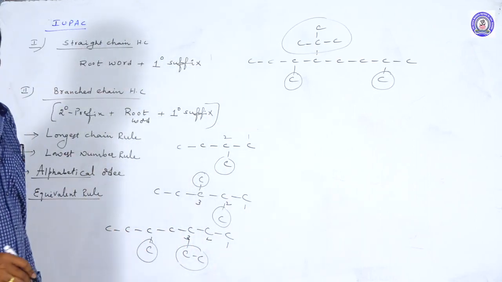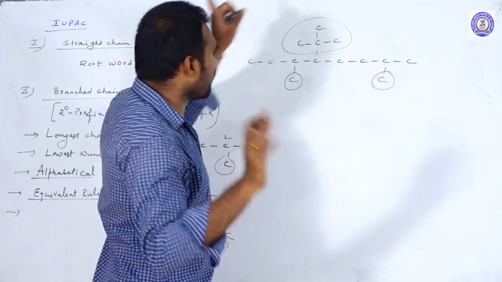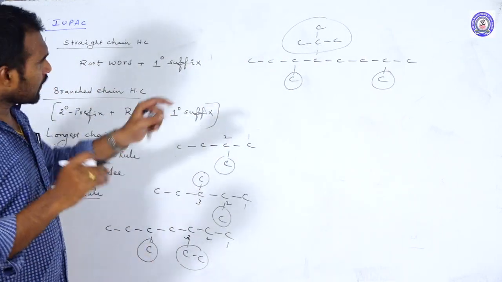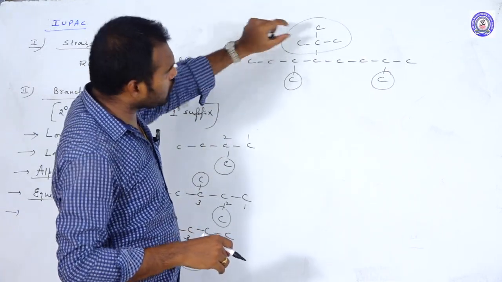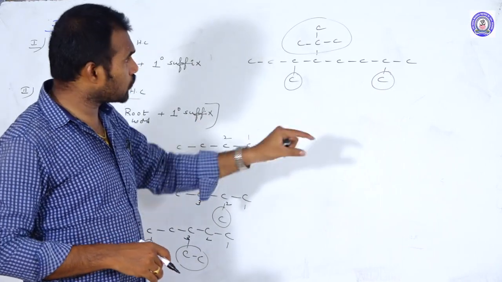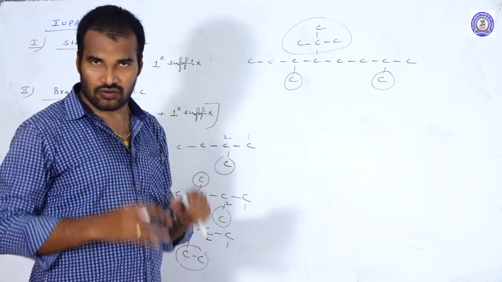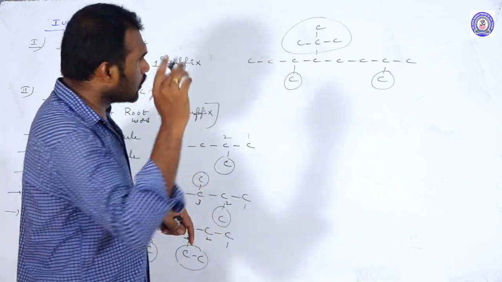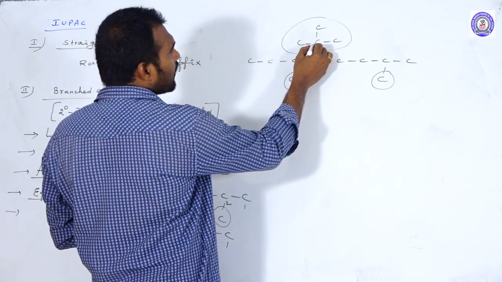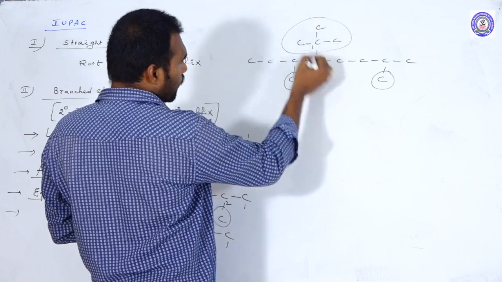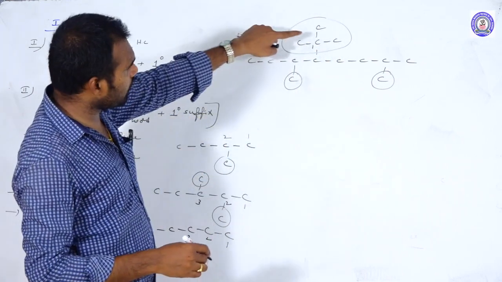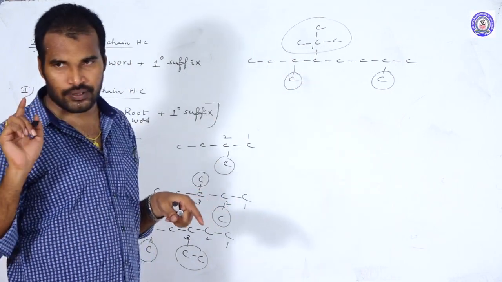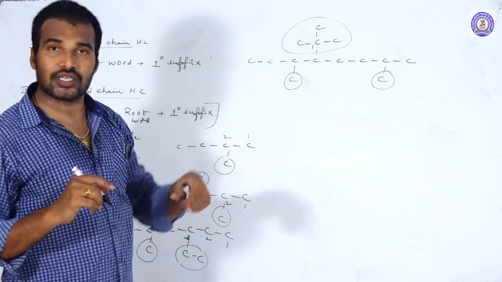Methyl, fine, but this is a branch substituent. In case of a branch substituent, first we should write the name of that branch. While writing the name of this branch, you should start giving the numbering from the carbon where it is attached. The carbon attached directly to the parent chain you should consider as the first carbon and continue the numbering towards the longest chain.